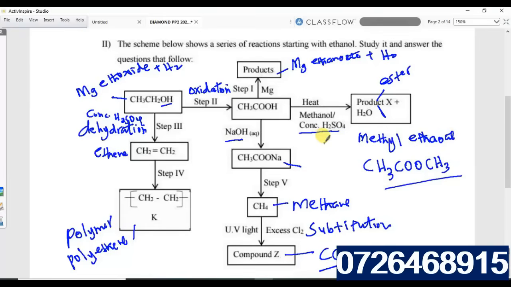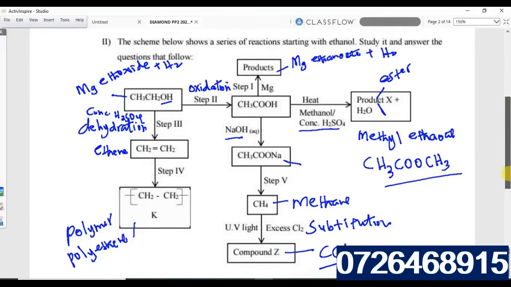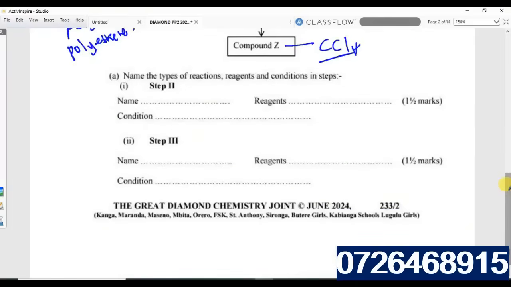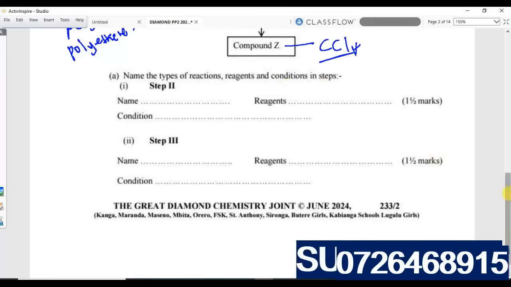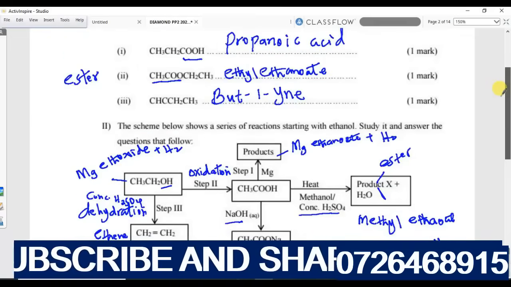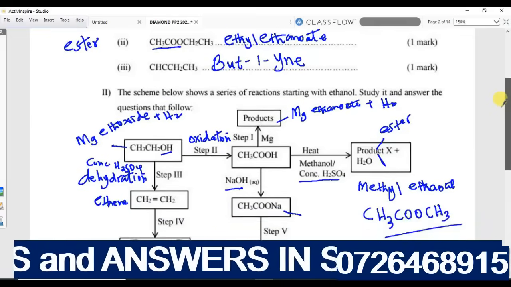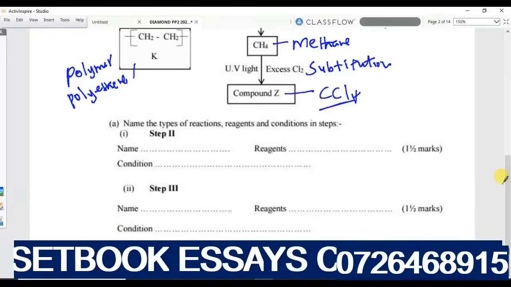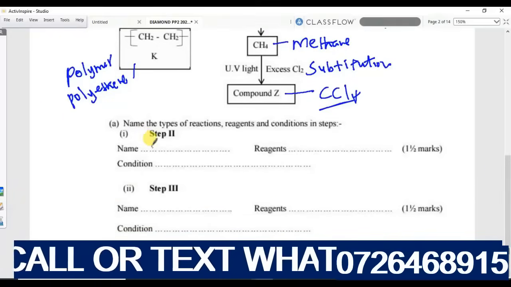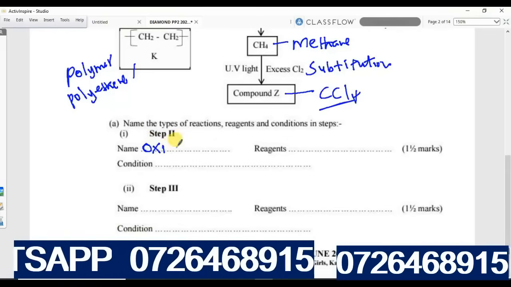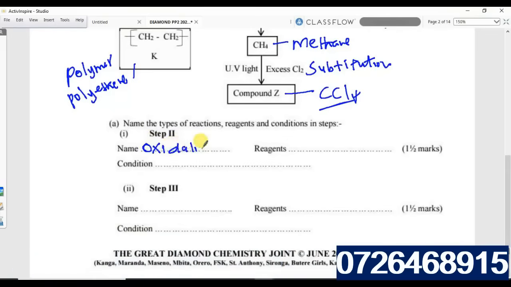So when you analyze it like that, now you can go to the questions and see what the question requires you to do. Name the type of reactions and the conditions in step 2. So step 2 here is oxidation. The conditions there, we need heat, that is temperature. So that one is oxidation. The condition is you warm.